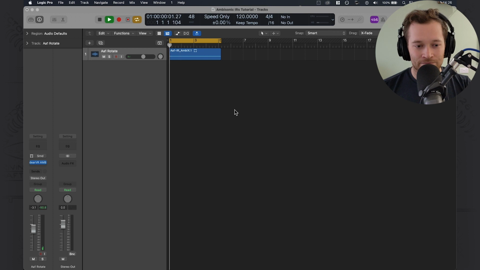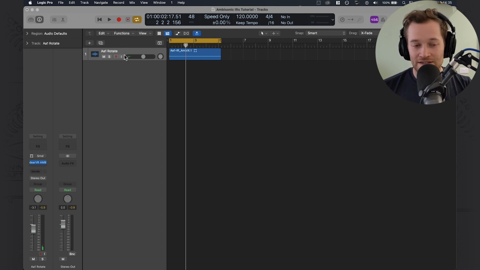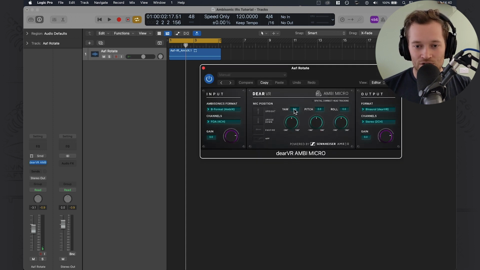When we play it back, you can hear that it comes from the left. Let's say you wanted your audience to be facing back out of the door to the return circuit. In the plugin, you can use the yaw control to rotate the stereo field 180 degrees. You can hear it comes from the right.